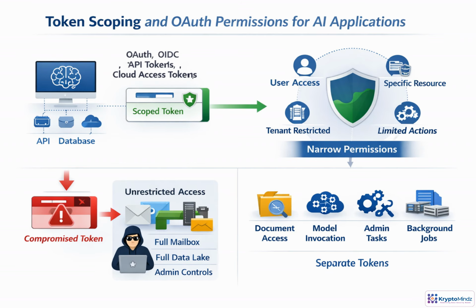Treat every token as a temporary key to enterprise data. OAuth or cloud tokens should name the right audience, issuer, tenant, resource, scope, and allowed operations. Avoid shortcuts like full mailbox, full drive, data lake, or admin access. When AI acts for a person, prefer delegated access. Use application permissions only for justified services. Separate tokens for retrieval, model calls, administration, and background jobs, so one compromise stays contained.